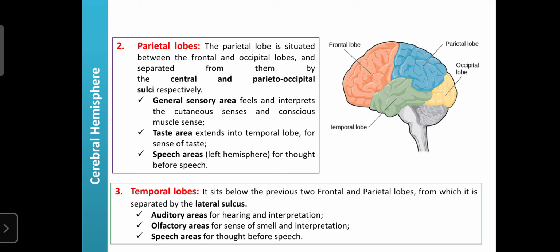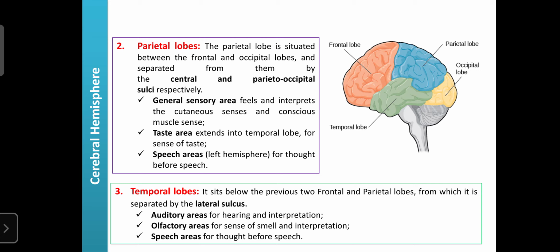It also consists of areas like the general sensory area, which is involved in interpreting certain senses or conscious sensations from the muscles. Then the taste area is helpful for the detection of taste, or the sense of taste.